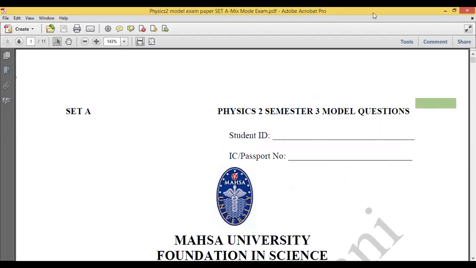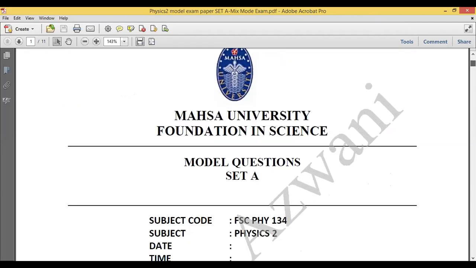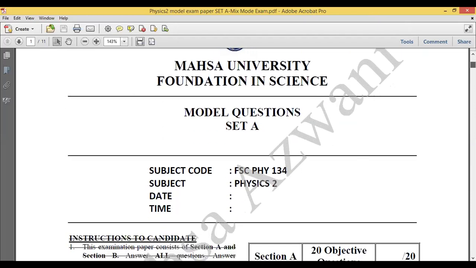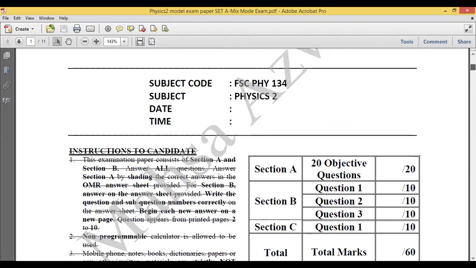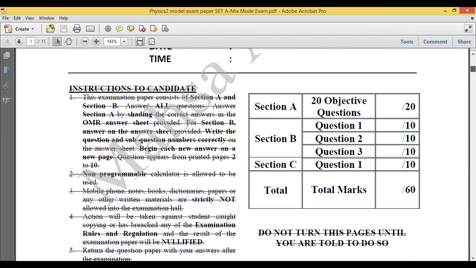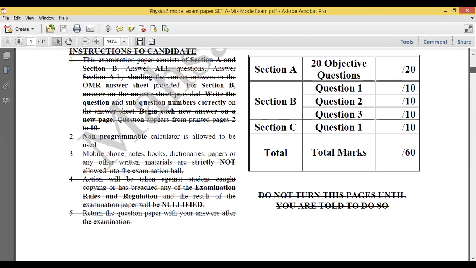So I already uploaded the model exam paper set A in the LMS. You can download and please try this model exam paper. Later I will upload another set, set B, in the LMS. This is actually, if you refer to this paper, like the previous examination.